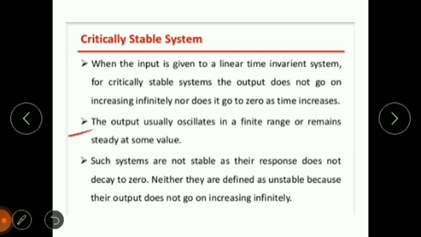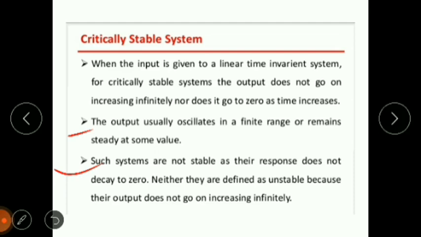Such systems are not stable, as their response does not decay to 0. Neither are they defined as unstable, because their output does not increase infinitely. So such systems, which are neither stable nor unstable, are also known as marginally stable or critically stable systems.